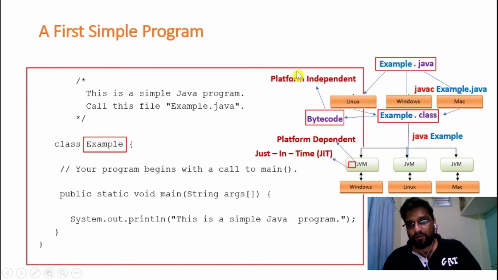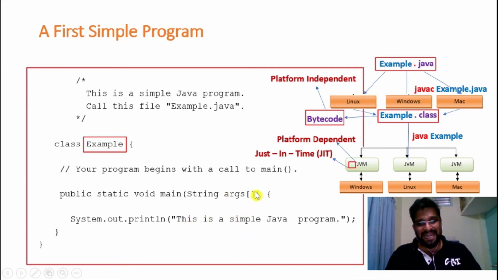This is not true with respect to C or C++. In C or C++, if you compile a program in Windows operating system, it is mandated that we run the program in the same operating system, but this is not true in the case of Java, right?